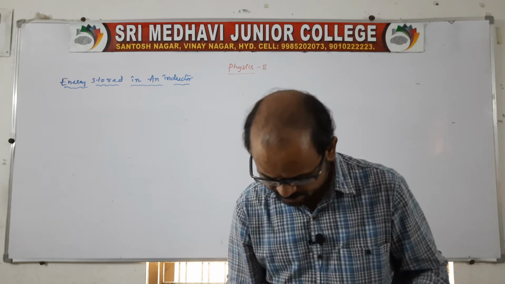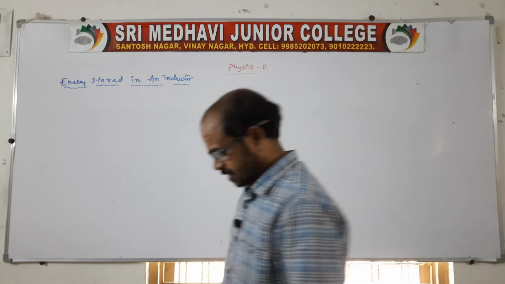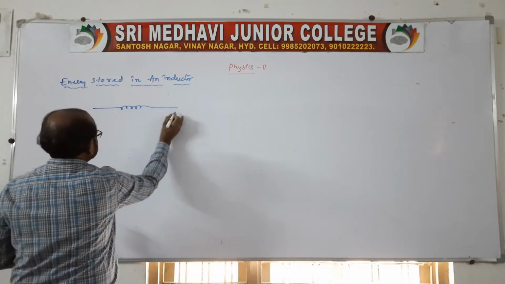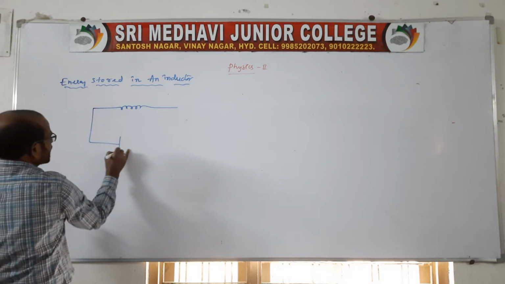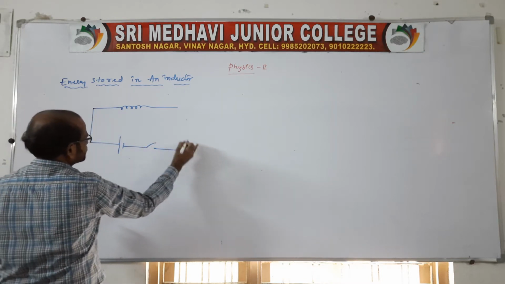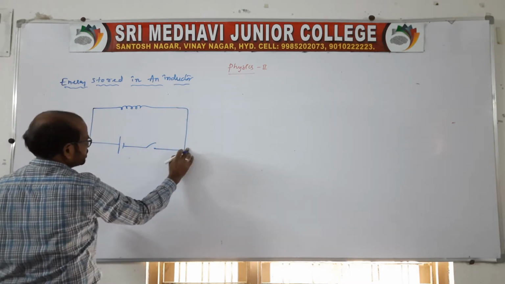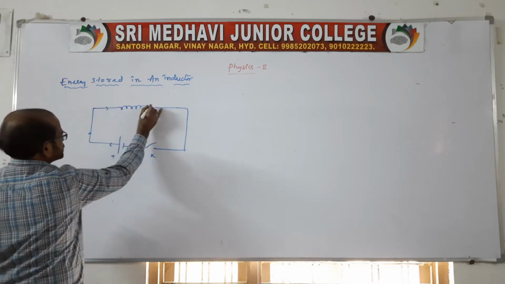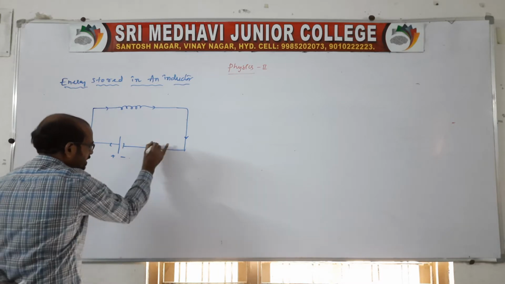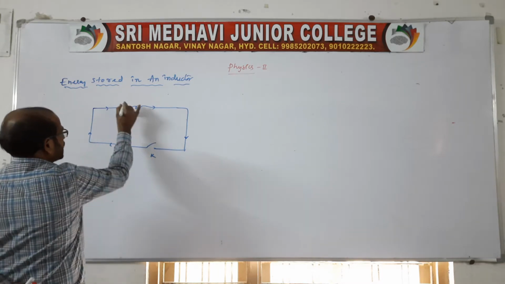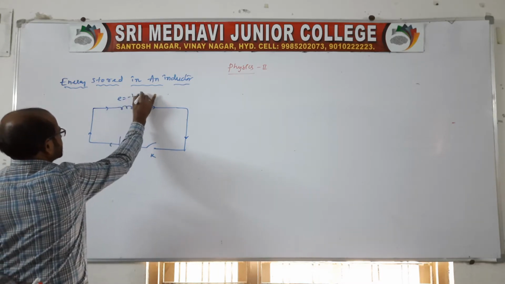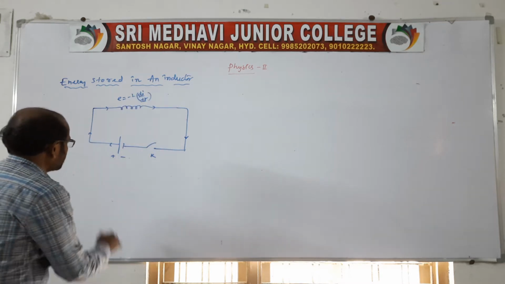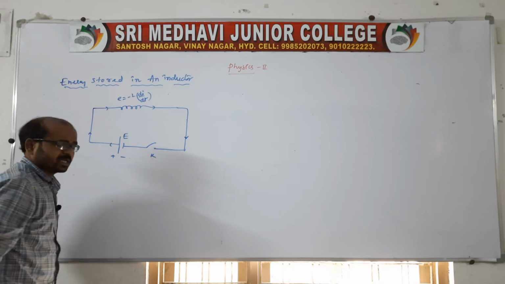Suppose you take a self inductor, and a circuit is given. It is a self inductor connected with a battery along with a key. Of course, the explanation will be the same. When the key is closed, a current flows like this, and we know EMF is equal to minus L di by dt. This is already known. The battery EMF we are denoting with a capital E.